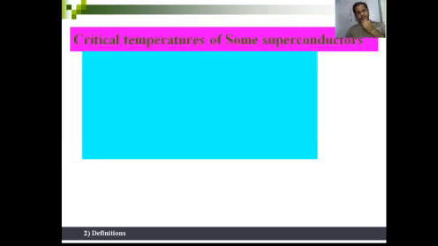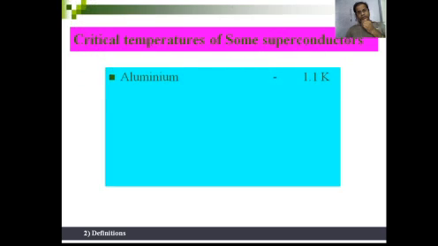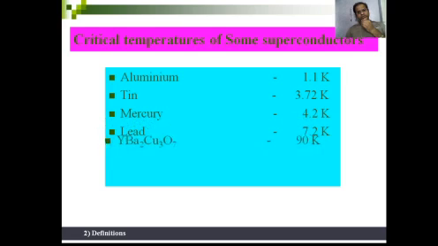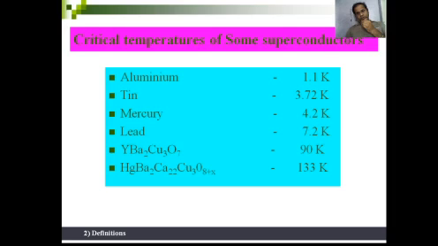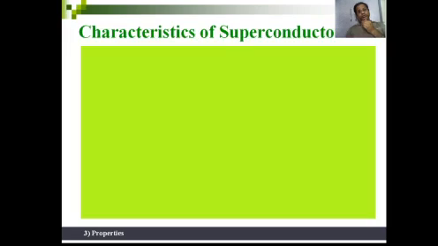Okay. So the critical temperatures of various metals are like this. For aluminum 1.1 Kelvin, for tin 3.72 Kelvin, for mercury, as we have already seen, 4.2 Kelvin, for lead 7.2 Kelvin. It goes on increasing. For one compound it is 90 Kelvin, and another goes up to 133 Kelvin. So we are going towards higher critical temperatures, and our aim is that the material should behave as a superconductor at room temperature. At room temperature means this critical temperature should be up to 300 Kelvin. That is the challenge in the field of superconductivity.